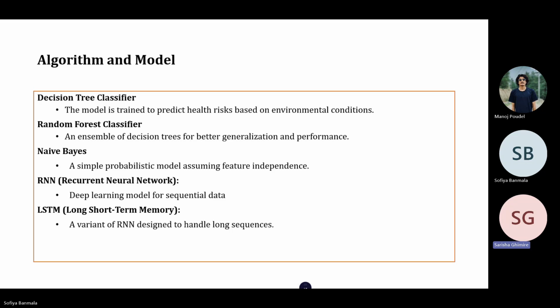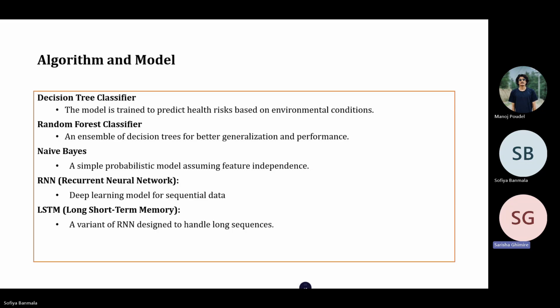RNNs are powerful for processing sequences of data where the order of the data points matters. They are often used in tasks such as time series prediction, speech recognition, and natural language processing. However, RNNs struggle with long-term dependencies, meaning they can have difficulty remembering information from earlier in the sequence. This is because the information gradually fades over time as it passes through many steps in the network.